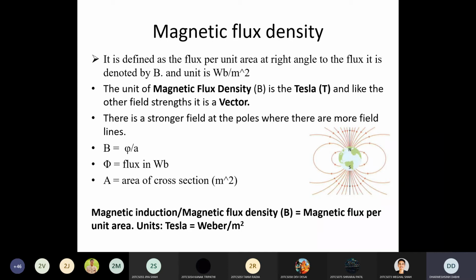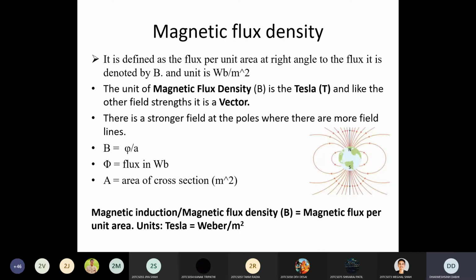Its unit is Weber per meter square, because as you know the equation is B equal to flux divided by area. The flux unit is Weber and the area unit is meter square, so it is Weber per meter square. And its unit is also Tesla. You can say the unit of magnetic flux density is Tesla, so you can write Weber per meter square as well as Tesla.